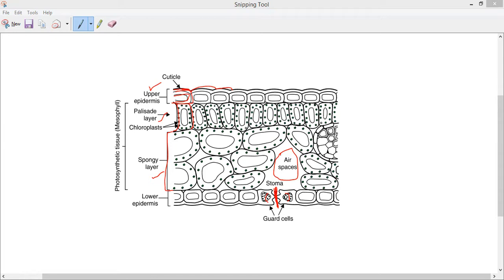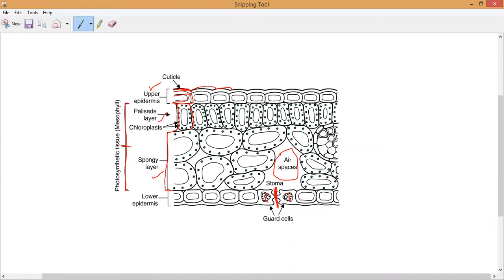Let us see now. The photosynthetic cell, which we also call the mesophyll cell, is this middle layer. The middle layers are called the palisade layer and the spongy layer, both containing photosynthetic or mesophyll cells. Except the lower epidermis and upper epidermis, the two middle parts are called photosynthetic or mesophyll cells.